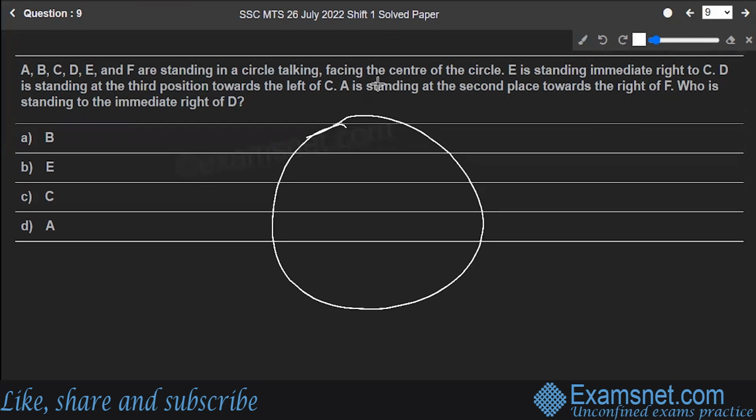So, okay, I'll start with C. If C is sitting over here, facing in this direction. Here are 6 friends. Let's make 6 positions first. 1, 2, 3, 4, and 5, and 6. Okay, so all are facing towards the center. Now, if C is sitting over here, D is standing at the third position towards the left of C. So D will be sitting over here. Next, it says E is standing immediate to the right of C. So here will be E.